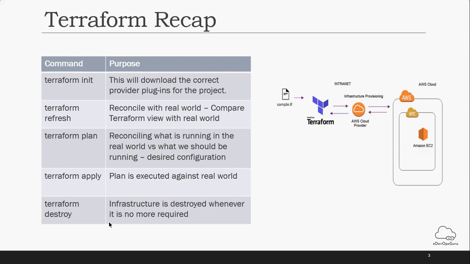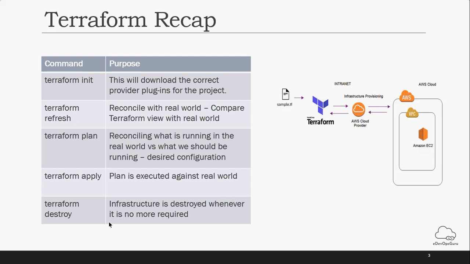Okay. There are two more things here. There is an option called output. You can store the output of your Terraform execution into an output.tf file, where you can define what kind of output you want. For example, if you want to store your EC2 instance public IP, you can mention it there.